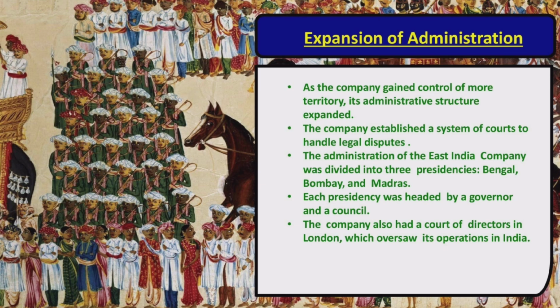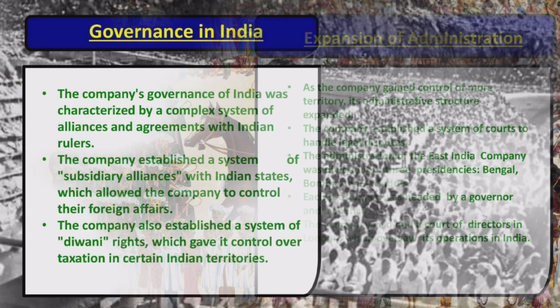Expansion of East India Company administration. As the company gained control of more territory, its administrative structure expanded. The company established a system of courts to handle legal disputes. The administration of the East India Company was divided into 3 presidencies: Bengal, Bombay, and Madras. Each presidency was headed by a governor and a council. The company also had a court of directors in London, which oversaw its operations in India.